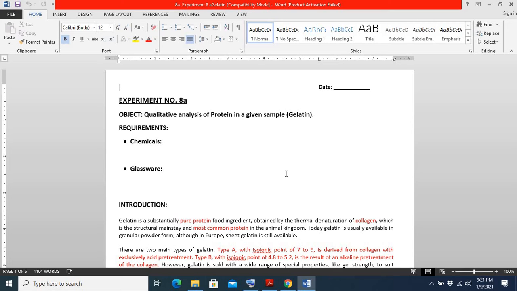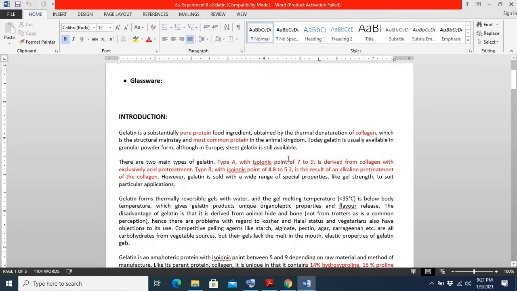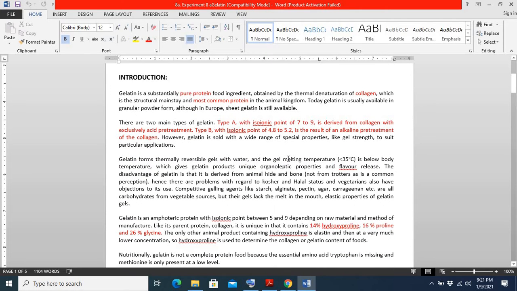The objective of this experiment is the qualitative analysis of an unknown protein in the sample. The type of protein we are willing to find out in the sample is gelatin.